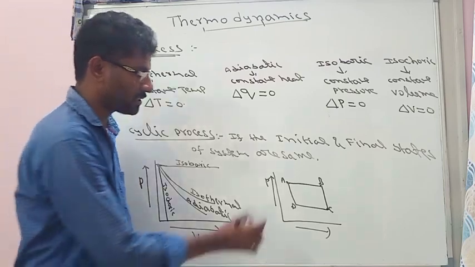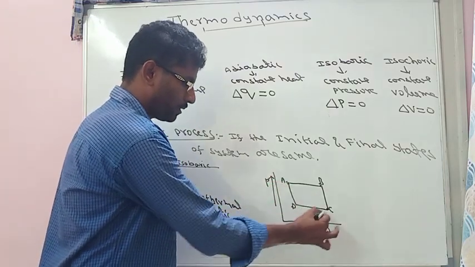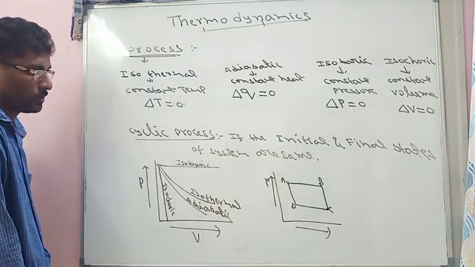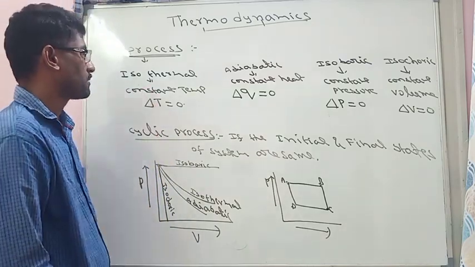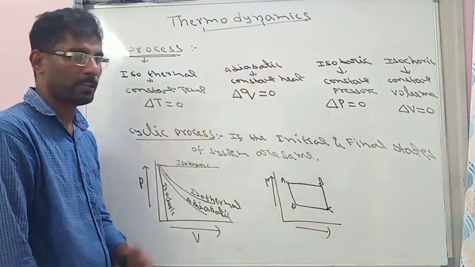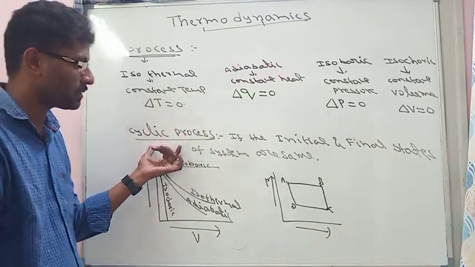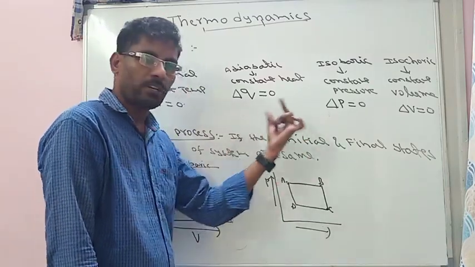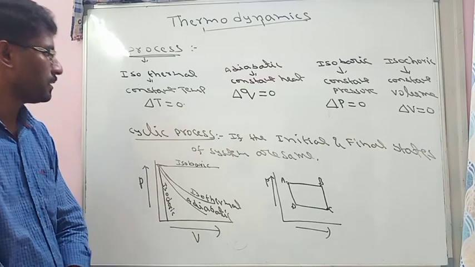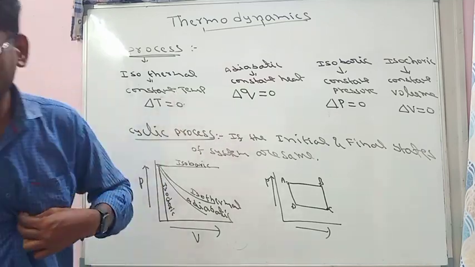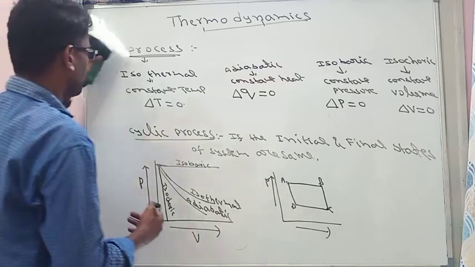In a cyclic process, the initial value and final value are both the same. So these are the different types of process: isothermal, adiabatic, isobaric, isochoric, cyclic. Other processes also there; we'll see what they are.